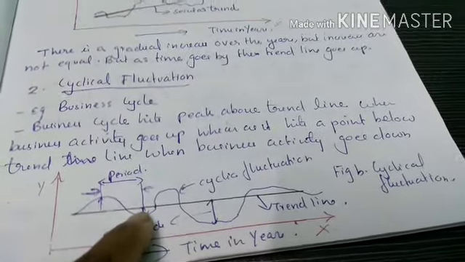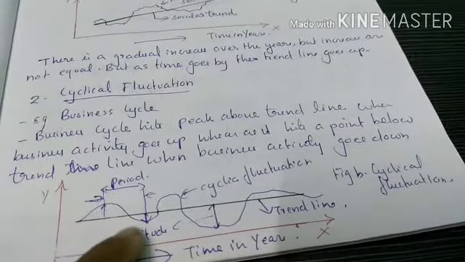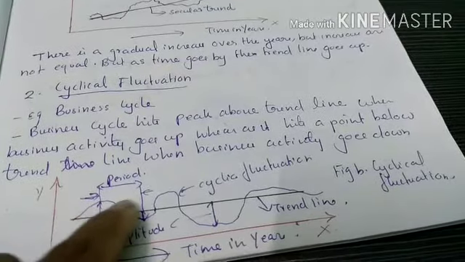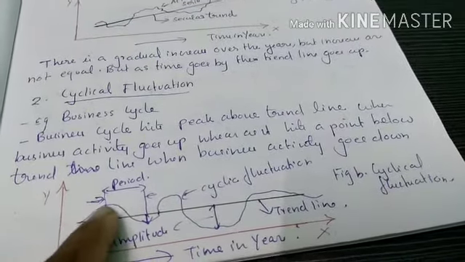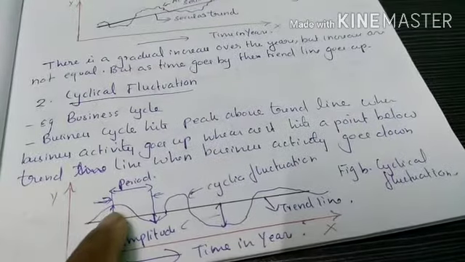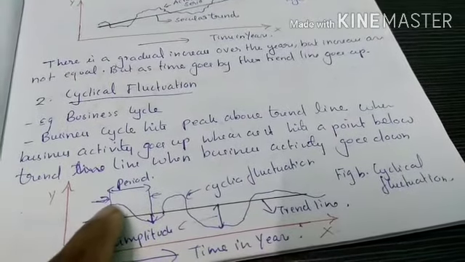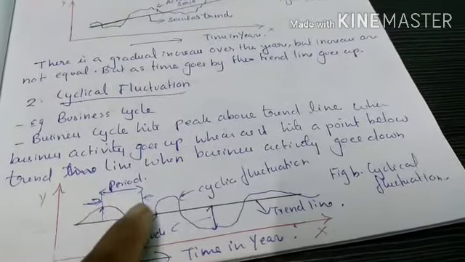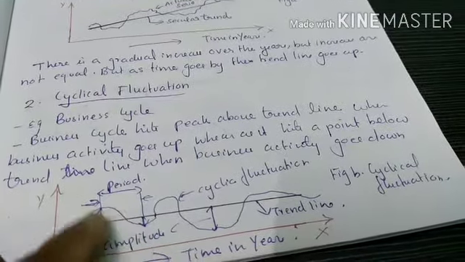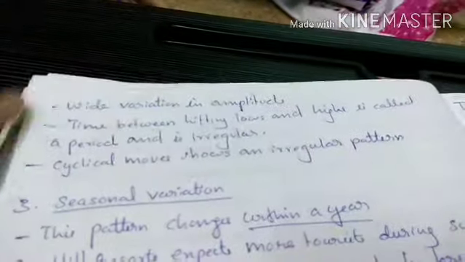The depth of the plot of this graph is amplitude, and the distance between the highest peaks is the period. Highest points is the period. Here we can see that there is a wide variation in amplitude.